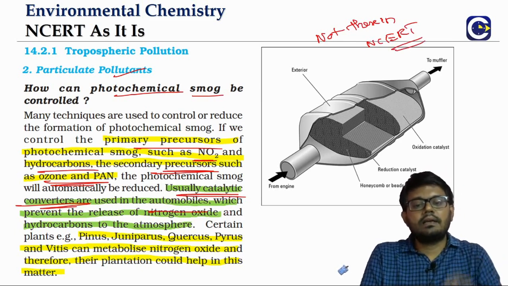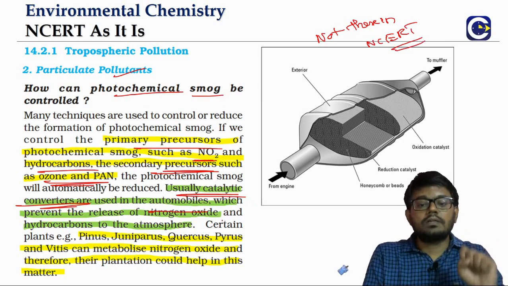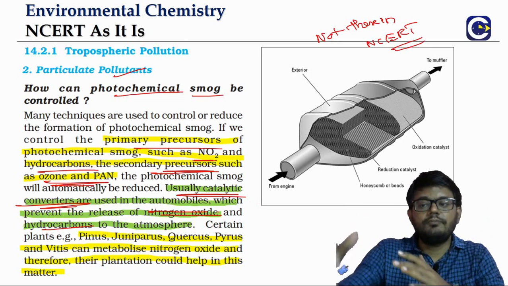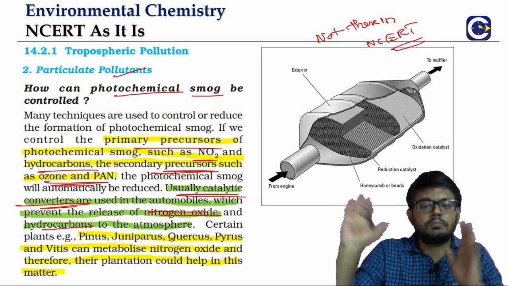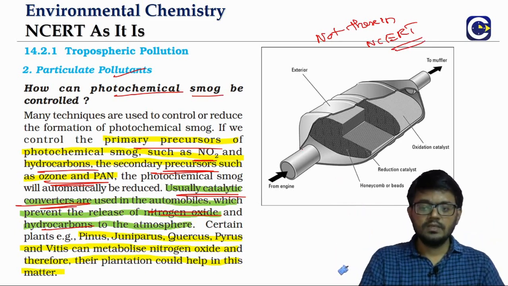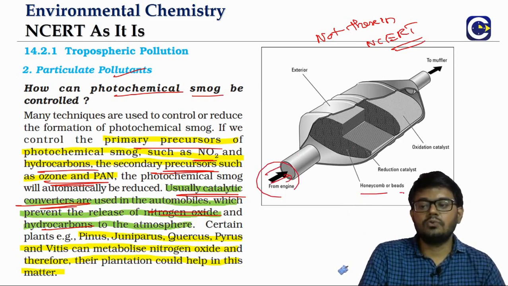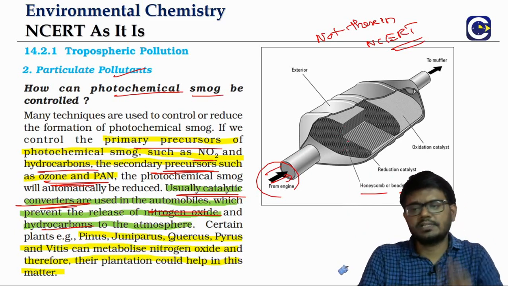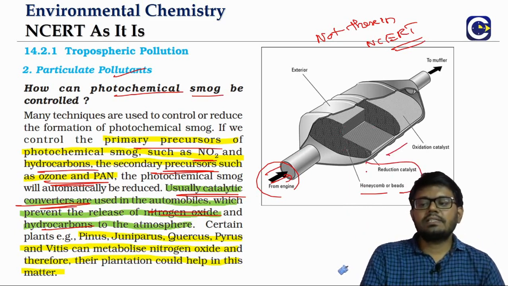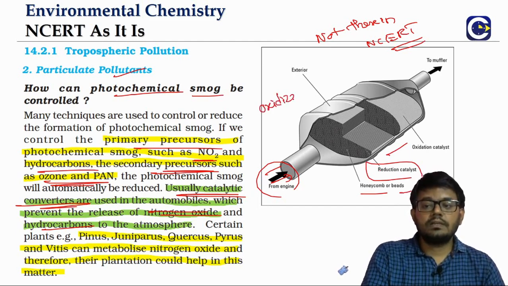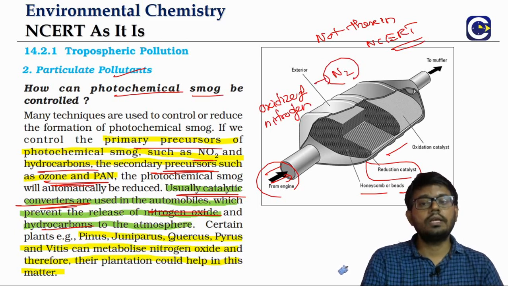So we have a catalytic converter which will be able to convert the hydrocarbons and the oxides of nitrogen before the emissions are let into atmosphere. What happens? Let us see. This is where the exhaust from the engine is coming. It will come into the catalytic converter. You have the honeycomb like internal structure. You will have a reduction catalyst that can reduce oxides of nitrogen. The reduction catalyst will reduce oxides of nitrogen to N2.